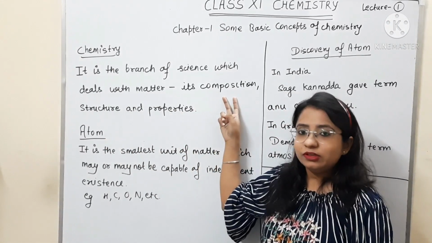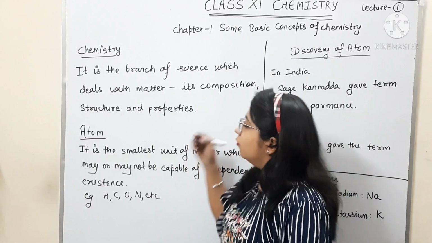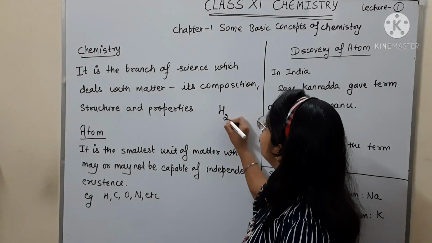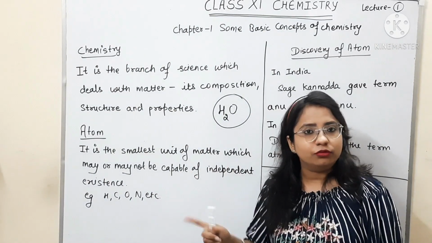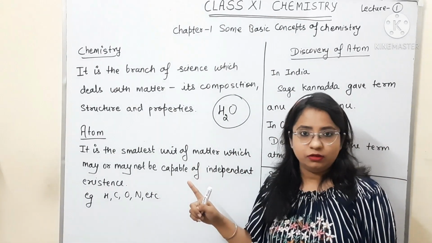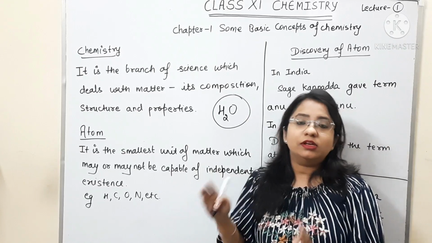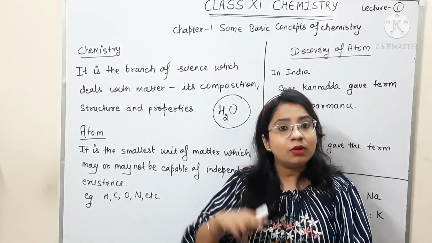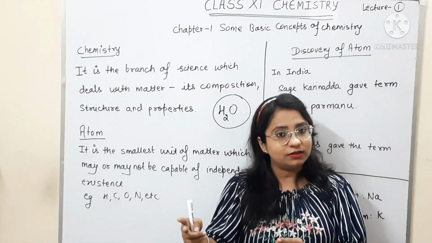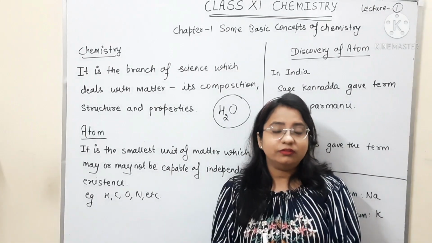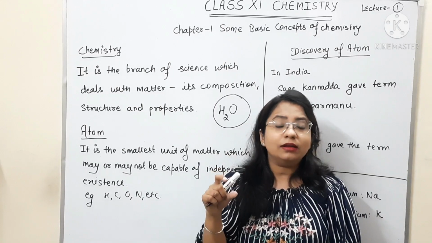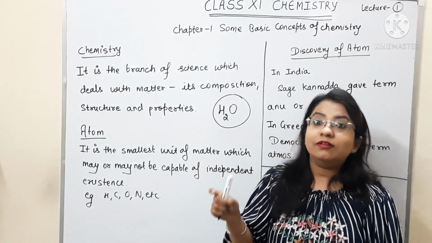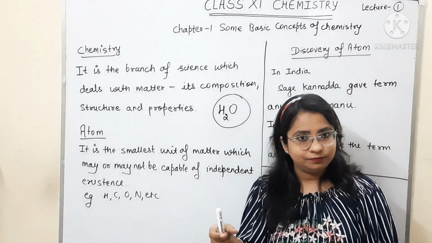Now what is composition? If I consider water, water is H2O. It is composed of two atoms of hydrogen and one atom of oxygen. So the composition of water is H2O, in which two hydrogen atoms combine with one oxygen atom. When we are studying matter, first of all we are considering the composition of the matter.